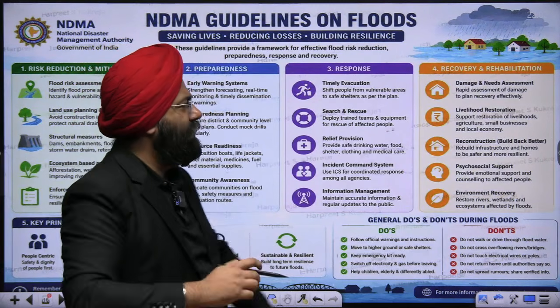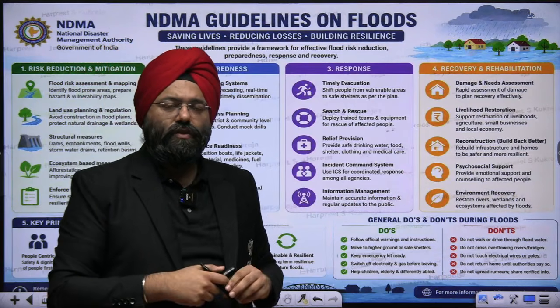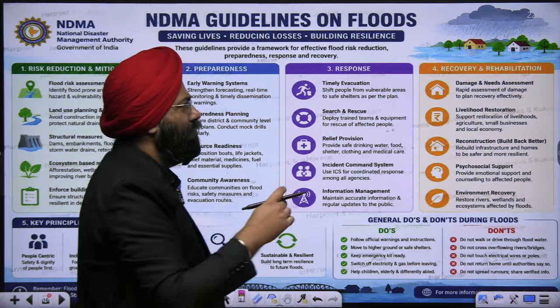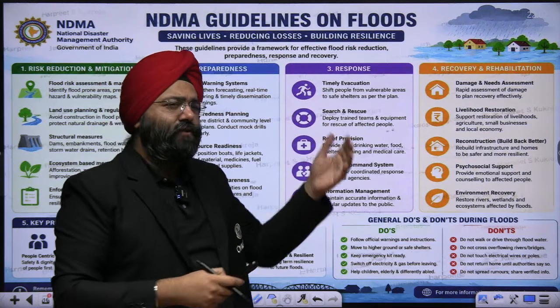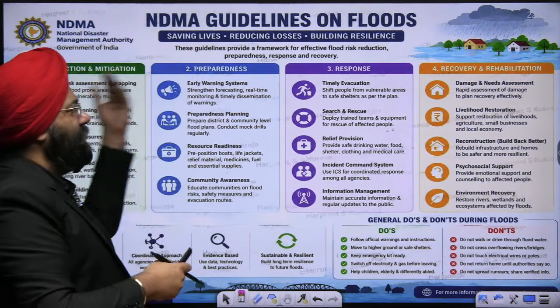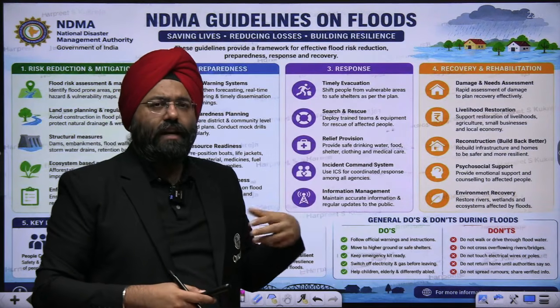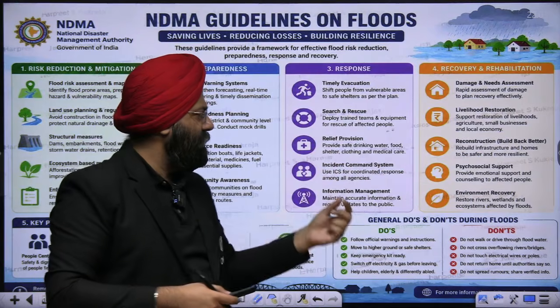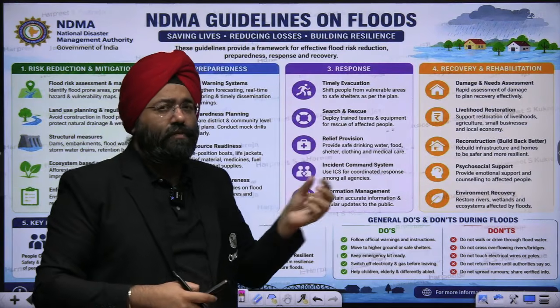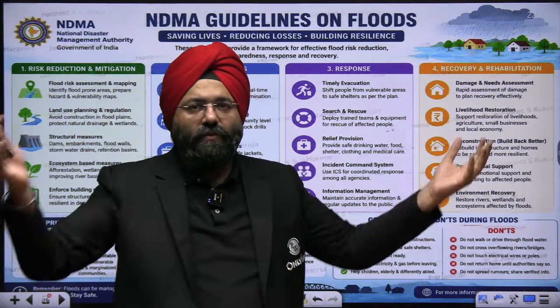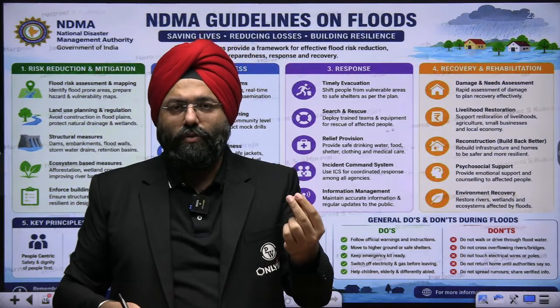Response. Now supposing there is a flood, how should the response be? Timely evacuation, people should shift from the vulnerable regions to the safe shelters as they have been planned in these phases. Search and rescue, deploy trained teams. Again, the NDRF teams and the SDRF teams have been working for that. Relief provisions like safe drinking water, particularly in these times when flood happens, though you are surrounded by flood, there is not a single drop to drink.